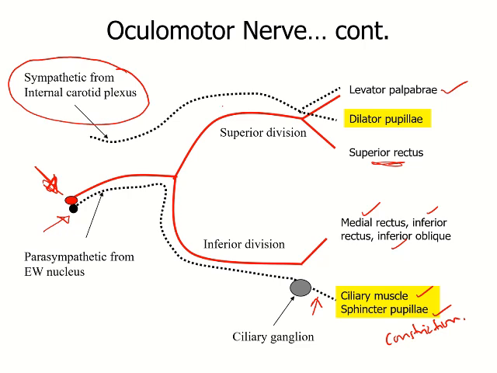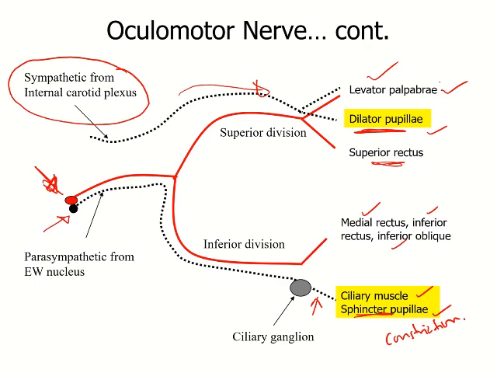These sympathetic fibers also enter the orbit to supply the structures there, so it supplies the levator palpebrae superioris muscle and the dilator pupillae muscle. Now we said the constrictor pupillae muscle is supplied by the parasympathetic fibers and constricts the pupil, and the sympathetic fibers will supply the dilator pupillae muscle and dilate the pupil.